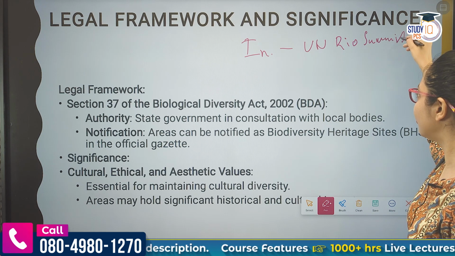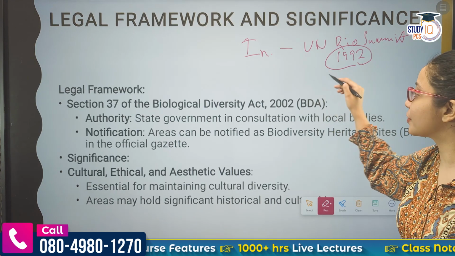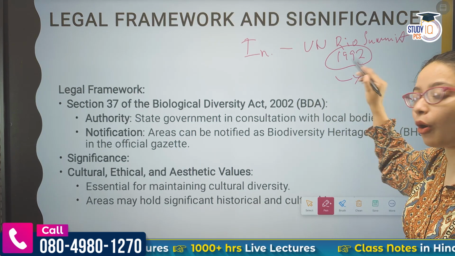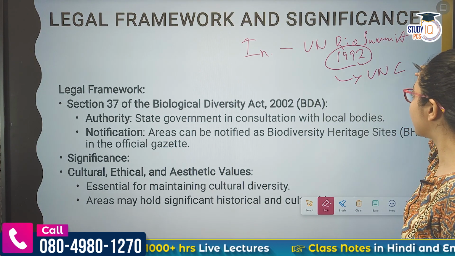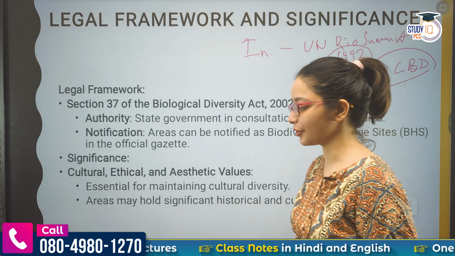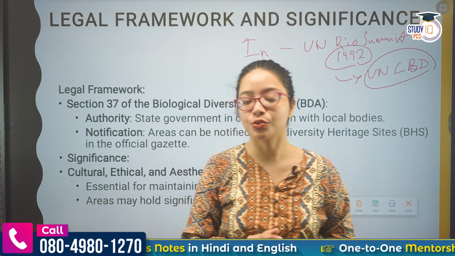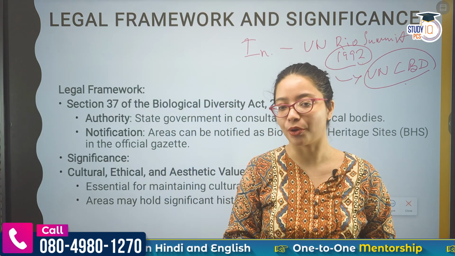In the year of 1992. So basically this Rio summit resulted into a body called UN Conservation on Biodiversity, United Nations Conservation on Biodiversity. So apart from this, other two bodies were also there. We will not discuss it today because that is not under the scope of this class.